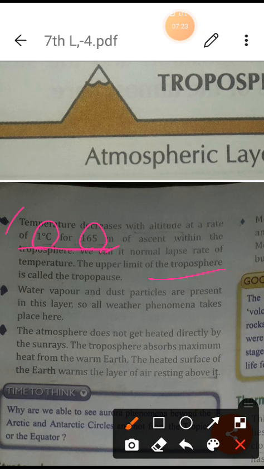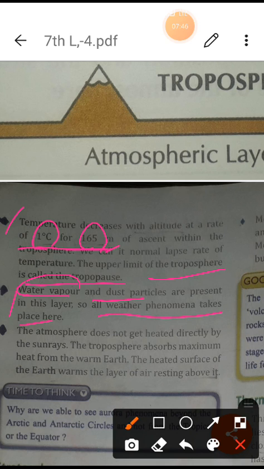The limit of the troposphere is known as the tropopause. I have already explained to you that water vapor is also an important part of the atmosphere. Dust particles and water vapor help all kinds of weather phenomena. Rain occurs and clouds form in this layer only because of the water vapor.